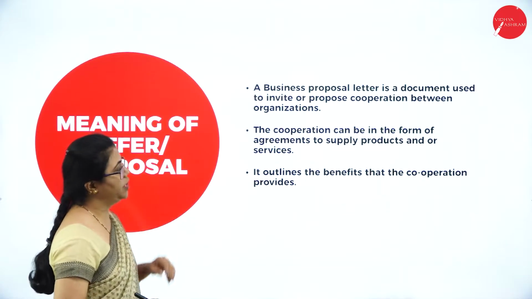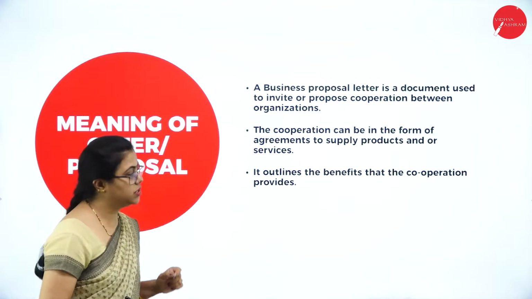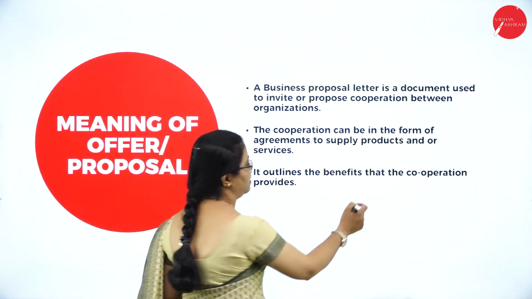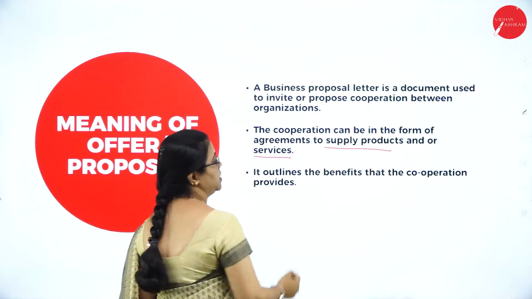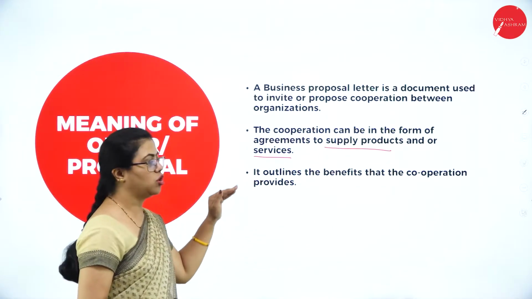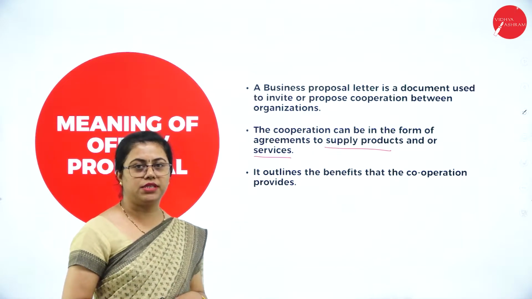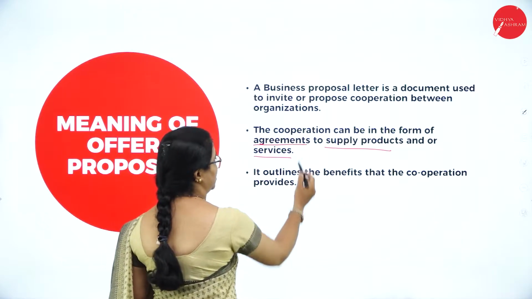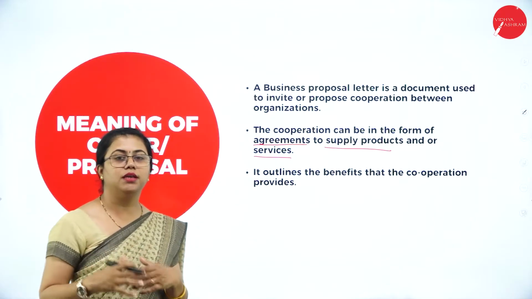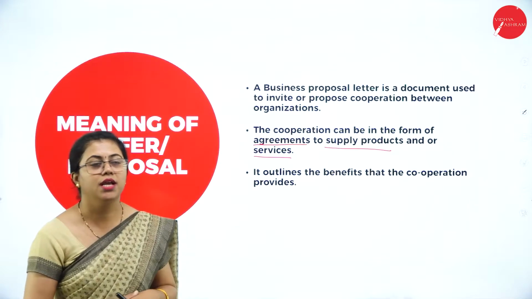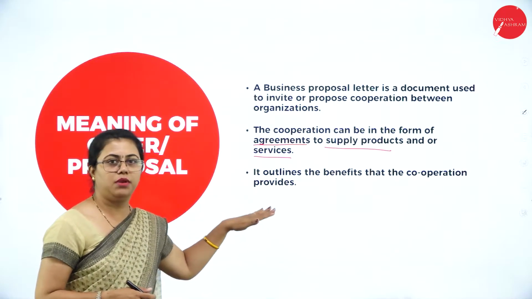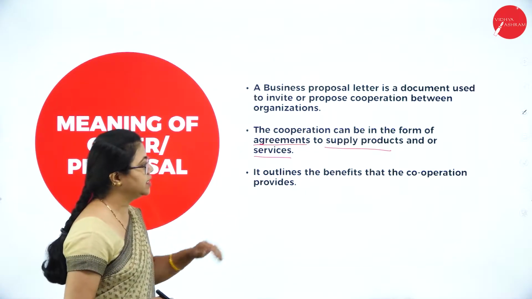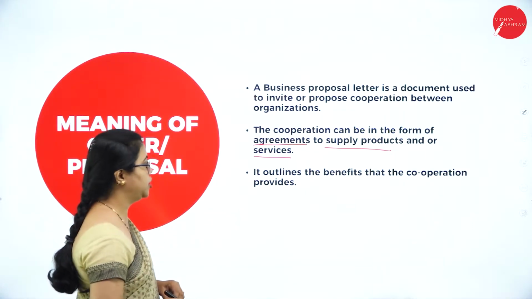Fine. The cooperation can be in the form of agreements to supply products and or services. Okay, it can be both, to supply products and services, or maybe supply of products, or maybe providing the services. It can be of any form, but there will be an agreement. It can be an MOU, that is a mutual agreement. A memorandum of understanding also can be a way in which they can collaborate their business. This outlines the business benefits that the cooperation provides.